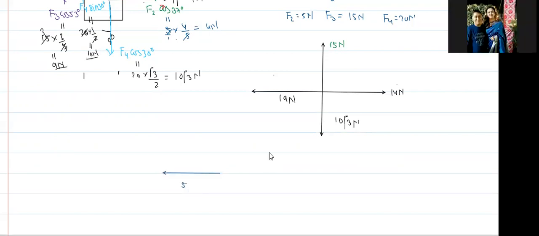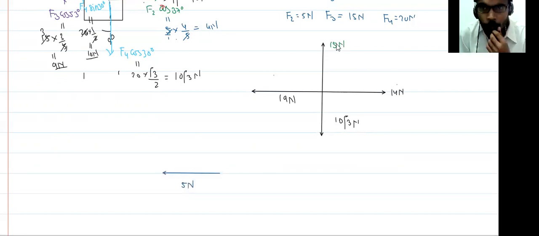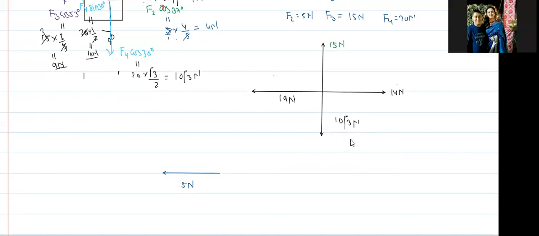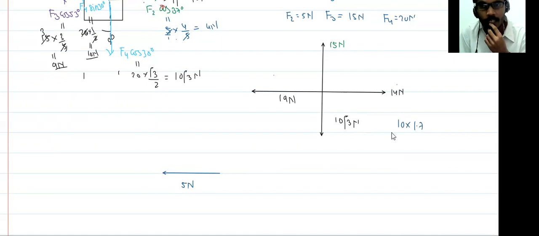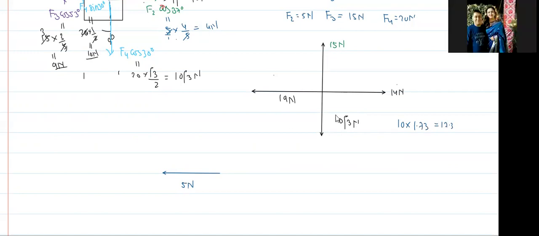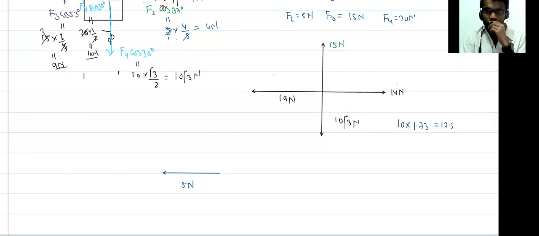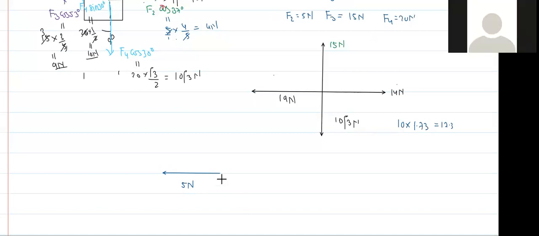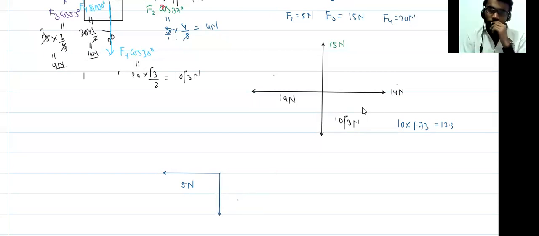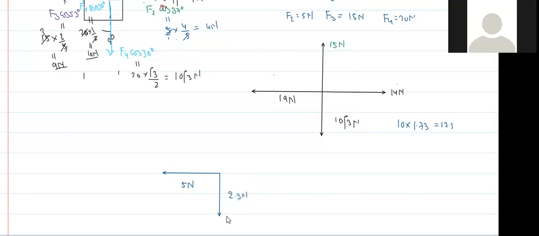In the same manner, is 15 Newton more or is 10 root 3 more? Root 3 is 1.732, so you can say 10 root 3 is 17.3, which is more than 15 Newton. So the resultant of these two is acting downward. That is 17.3 minus 15, so 2.3 Newton.